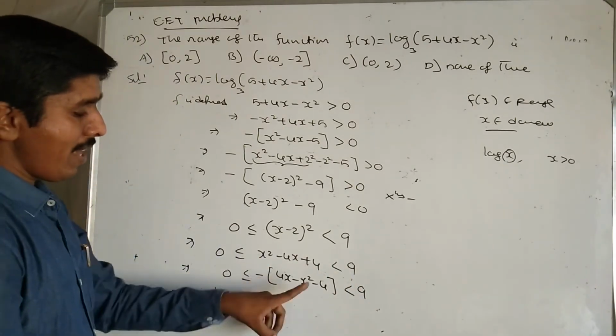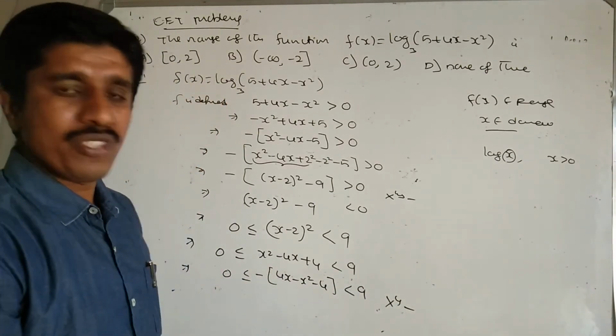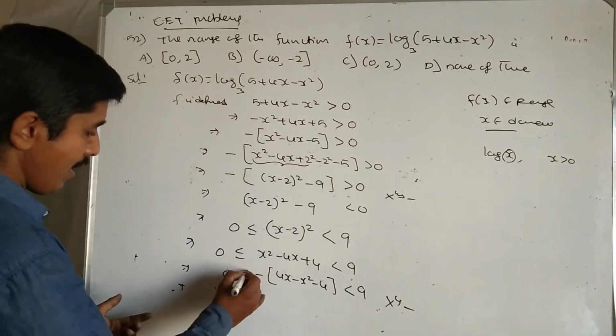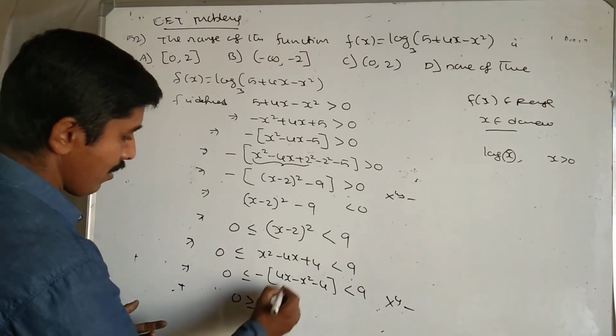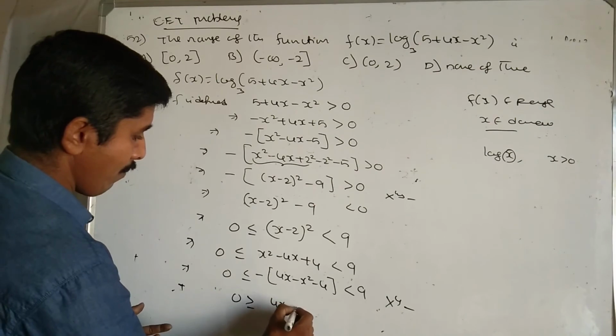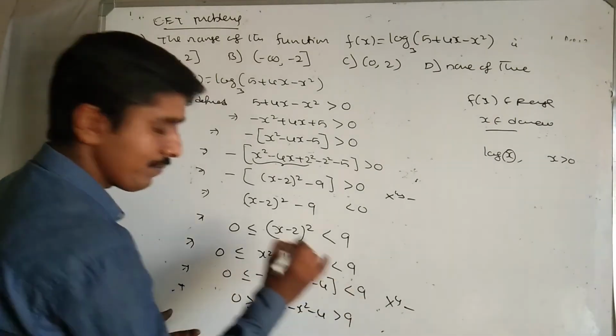Now multiply minus on both sides. Multiplying minus means the inequality changes: greater than becomes less than or equal to 0, and 4x minus x square minus 4, less than becomes greater than 9.